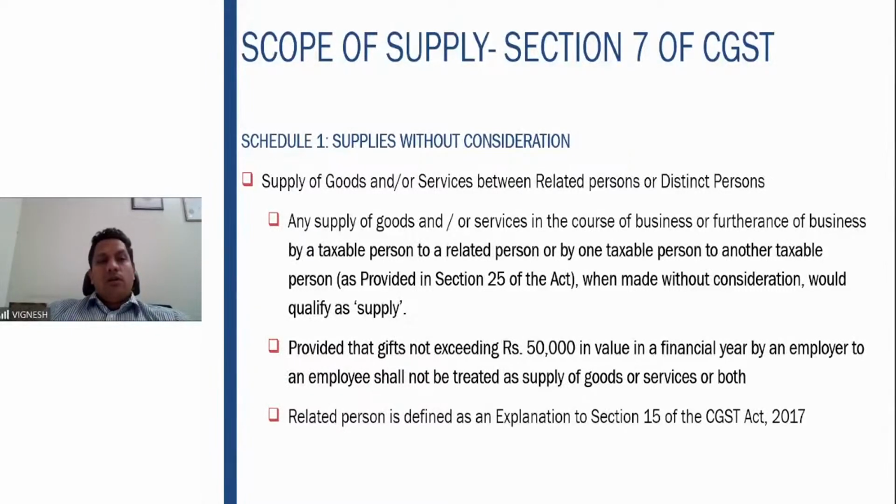So now, the second point in Schedule 1 is supply of goods or services between related persons or distinct persons. If you are a related person, it is clearly defined in GST. We will go through the definition. Explanation to section 15 defines the related person. We will go through that now.